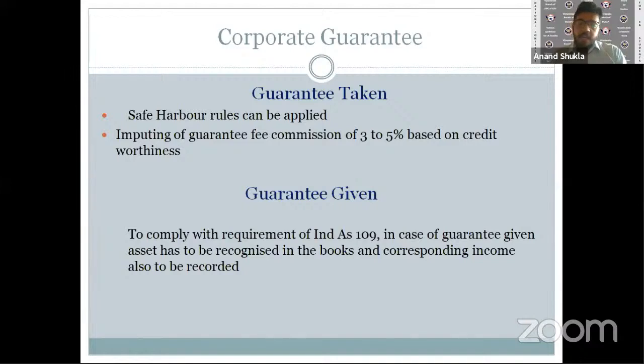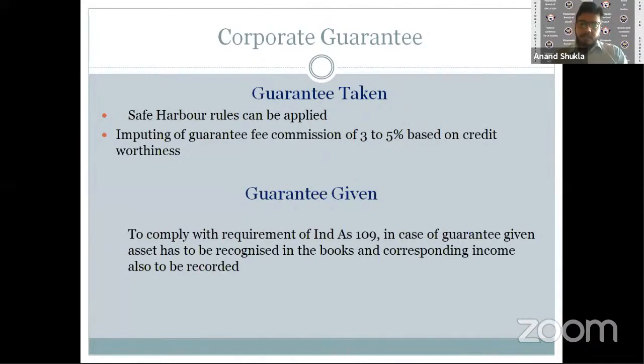Now, in case the guarantee has been given, we have a separate accounting treatment as per Ind AS 109, which mandates that we need to account for the guarantee given as an asset and book a corresponding income on it. And this income would be booked at an interest, which would obviously be a fair market rate, which is of course again taken care of by Ind AS 109. So the Ind AS itself takes care of the fair market valuation.